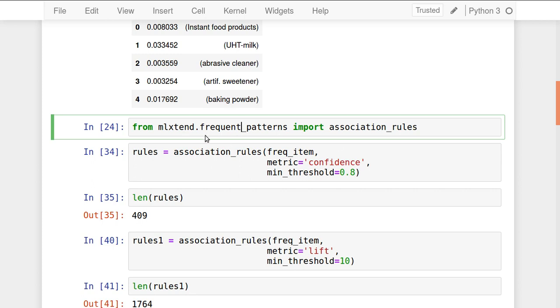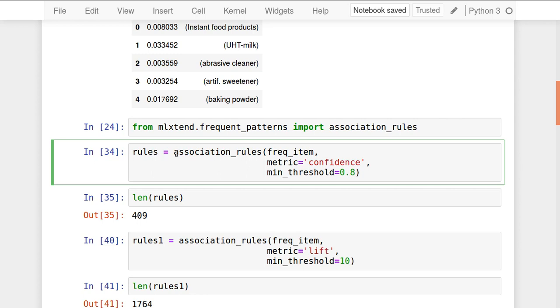How to find it? So from mlxtend.frequent_patterns, I am importing the association_rules function. The association_rules function is used to generate the rules from the frequent items. How to do this one? So rules equal to association_rules, give the first parameter as frequent items, the second parameter is metric. Metric means I want to generate the rules.